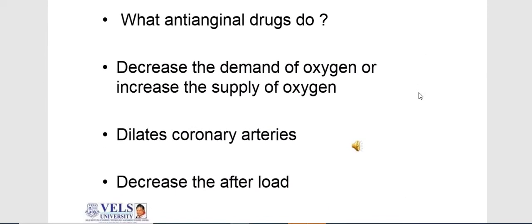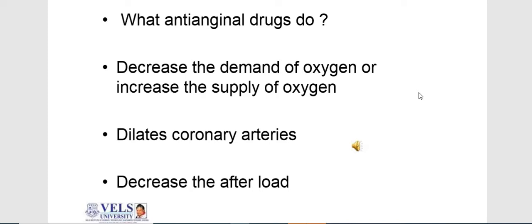Next one is what anti-anginal drugs do, or how they work. Generally they decrease the demand of oxygen or increase the supply of oxygen. It is about the balance: if demand is much more but the supply is less, then this condition arises.